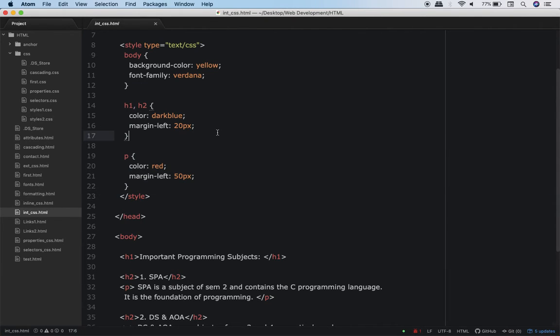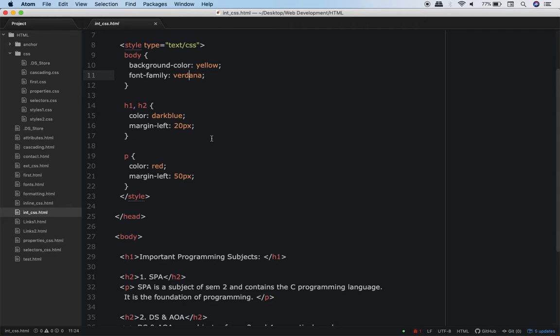Okay. Now look at the selector for the first CSS rule. Who is the selector? The selector is the body. So body means the entire web page. So now what will happen? These two declarations will be applicable to the entire web page. This means that the background color of the web page will be yellow and the font family will be Verdana.